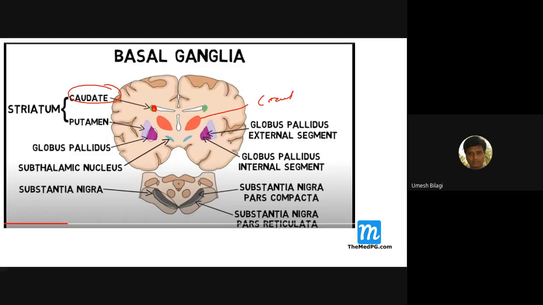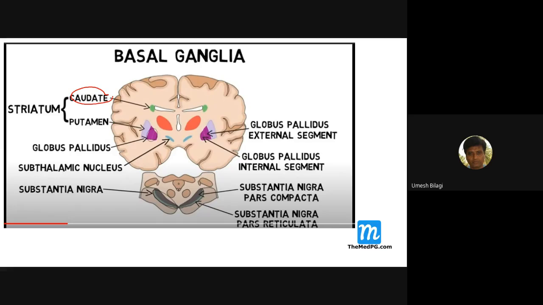This is the thalamus. This is a caudate nucleus, and this is the putamen. The center part here is actually the thalamus.